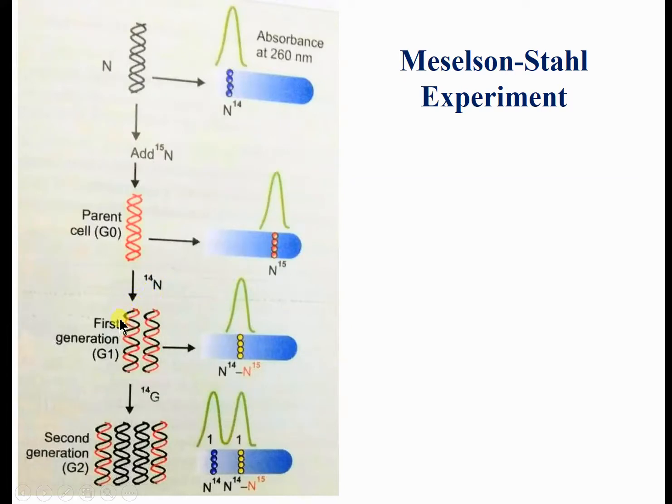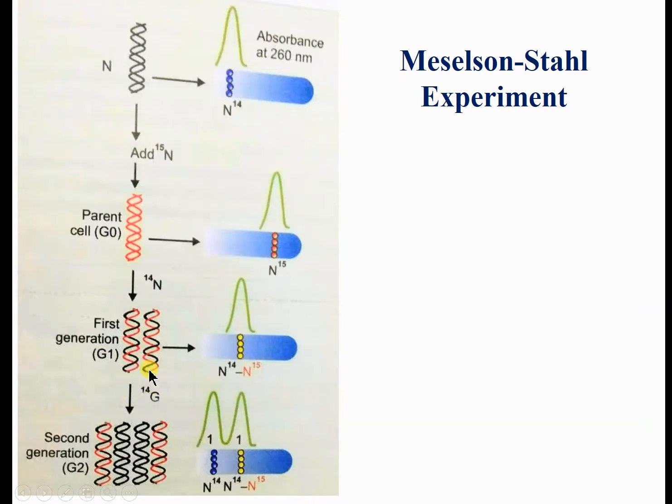Then they saw that in the first generation, the first two daughter cells synthesized from the parent cell contain half of the DNA that is red from the original parent cell and half that is black, synthesized from N14 nitrogen. The next daughter cell also contains one strand red, one strand black. So semi-conservative replication occurs.